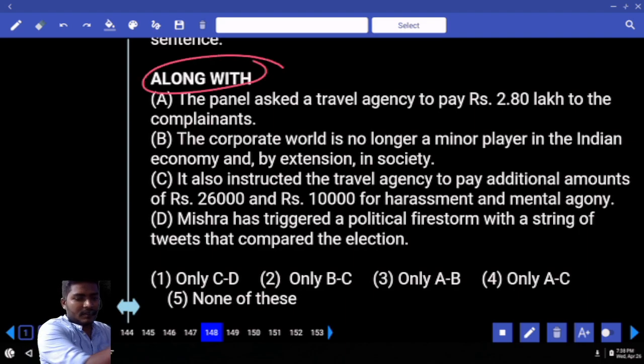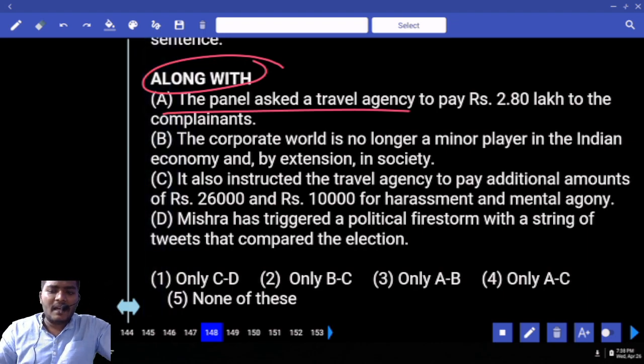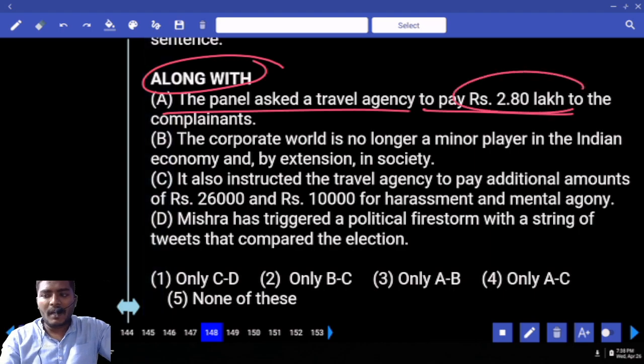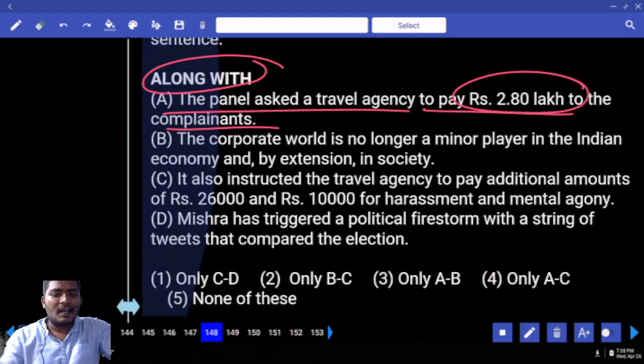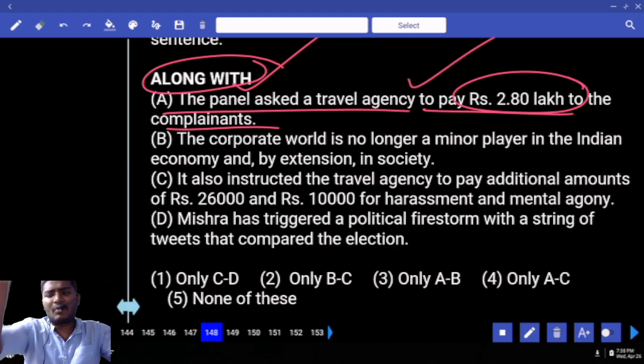Along with: with something, along with that, another thing is happening. Let us read the first sentence. The panel asked a travel agency to pay 2.80 lakh to the complainants. So there were some people who complained. Immediately the panel, in the sense the jury, the judge people, they said, hey travel agency, you have to pay this much amount. Clear? Now in the following sentences, please find out if any of the sentences is related to the above one.